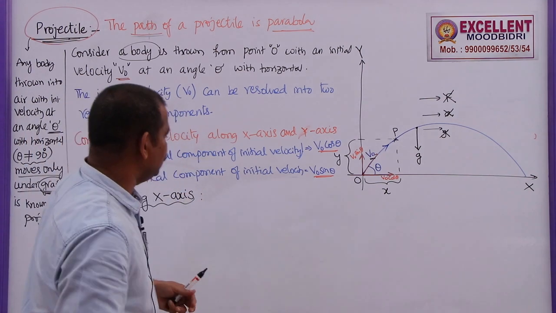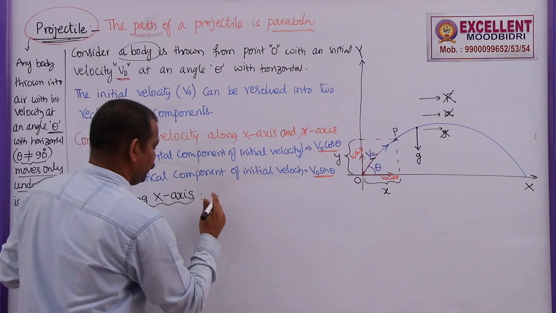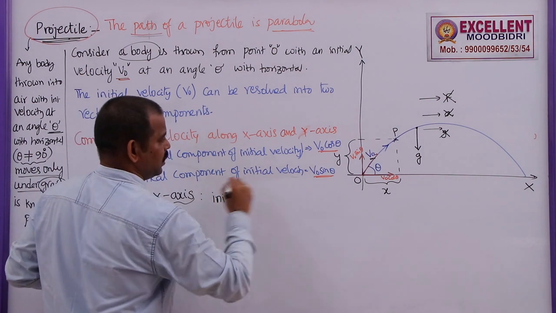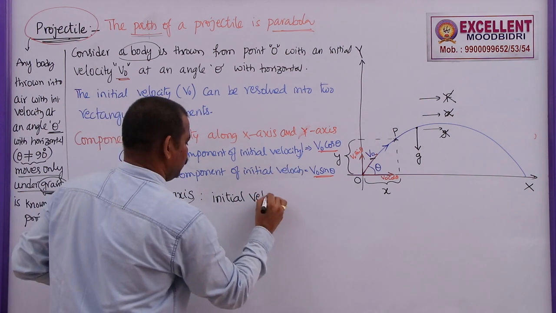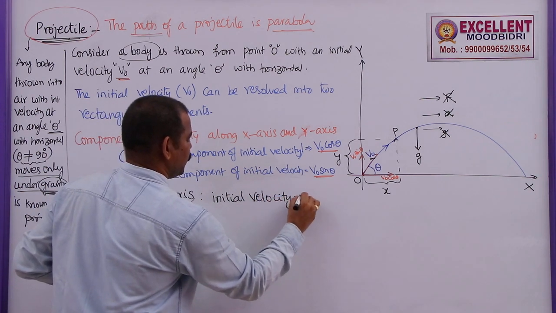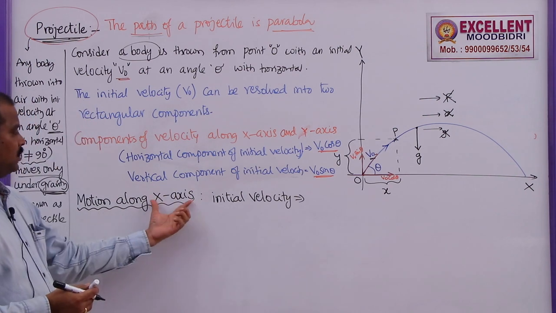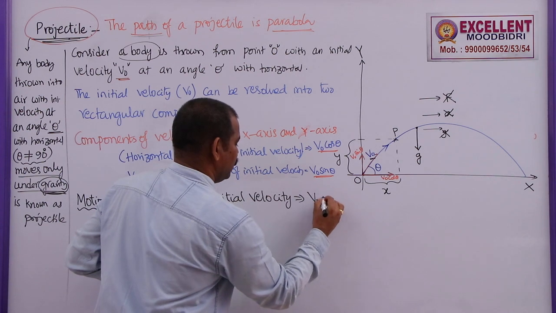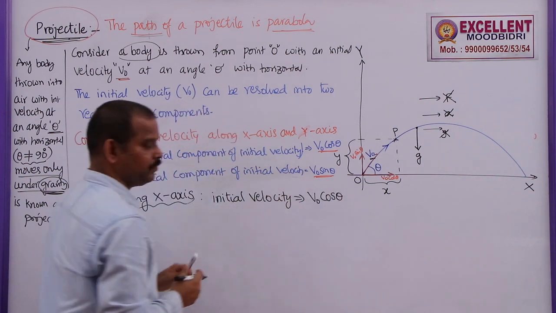The first one is the initial velocity of this projectile along x axis. This is the horizontal component of initial velocity, which is given by v naught cos theta.